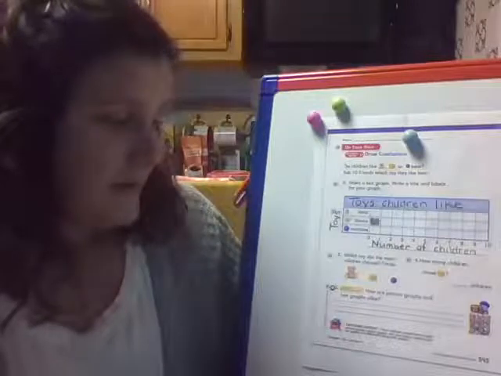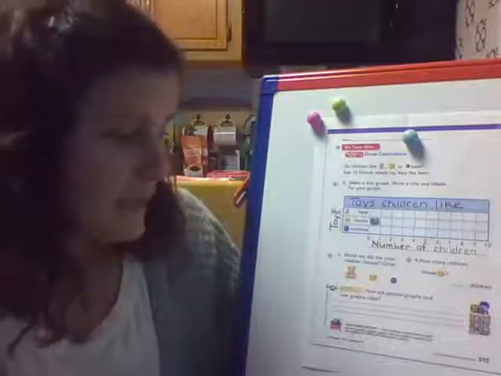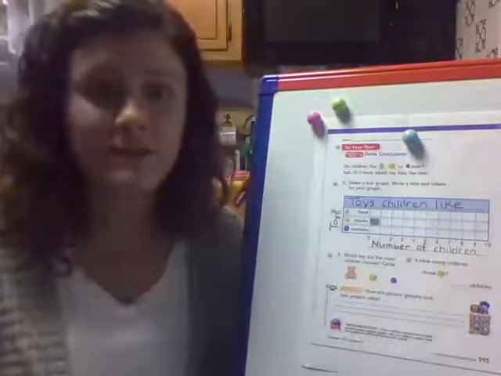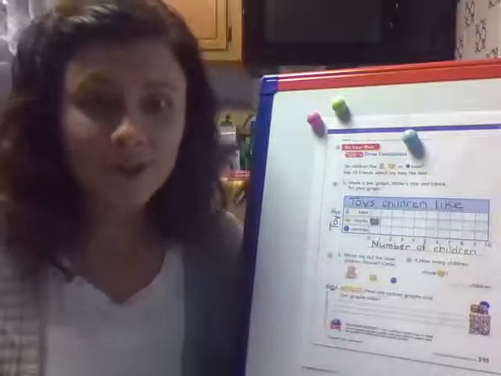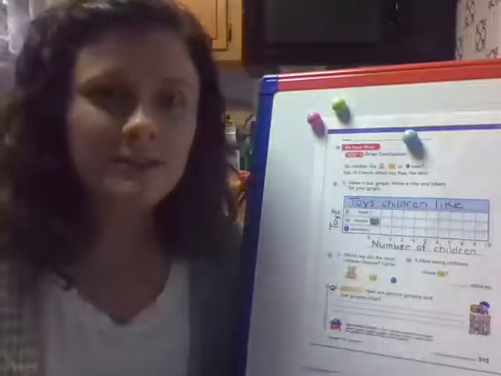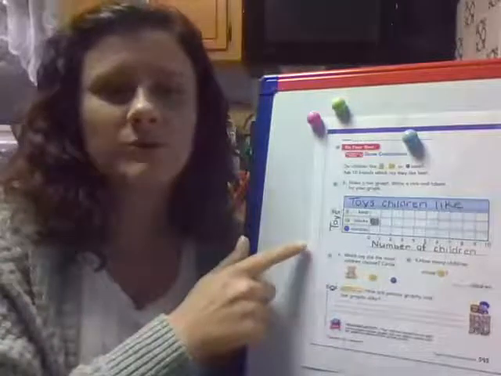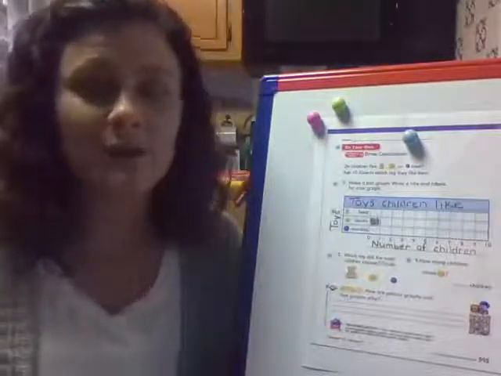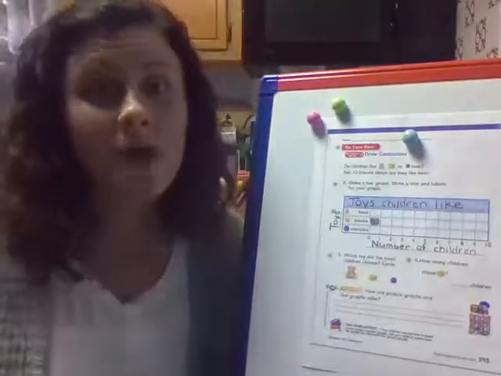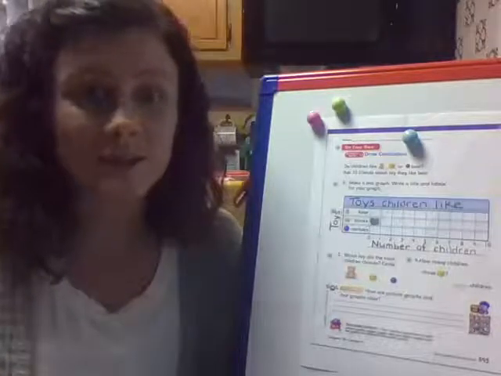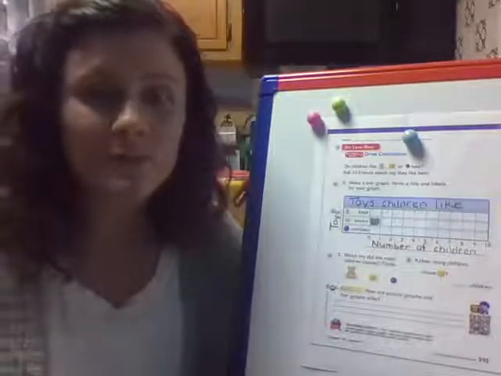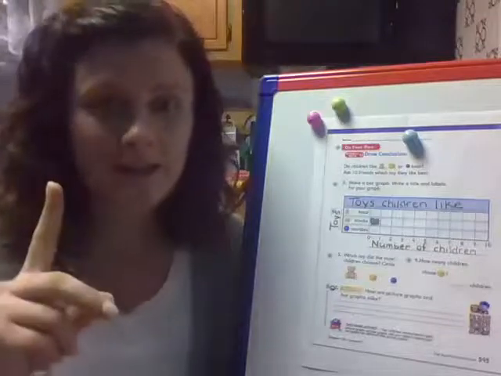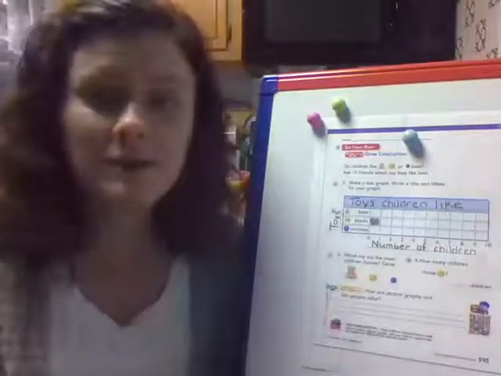And number 5, how are picture graphs and bar graphs alike? I want you to think. You can go back in your book even and see what your picture graphs look like and how they're similar to your bar graphs. What is something that's alike about them? So I want you to turn and talk. Think about a couple different things you might notice that are similar between the two, and then write one fact. Try your best to do a complete sentence. If you can't fit it on the line, you've got some room under here.